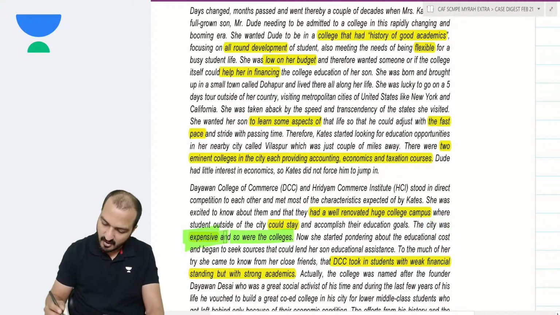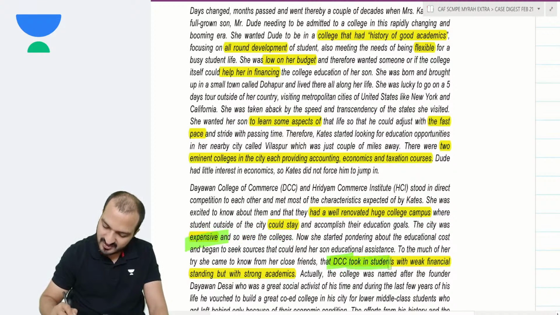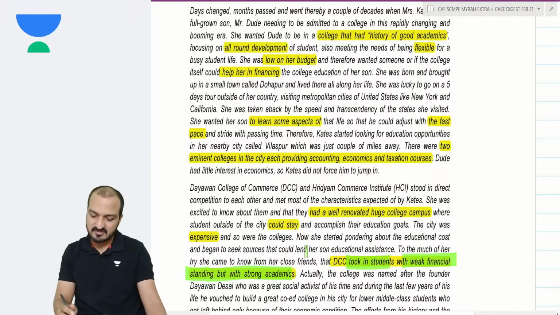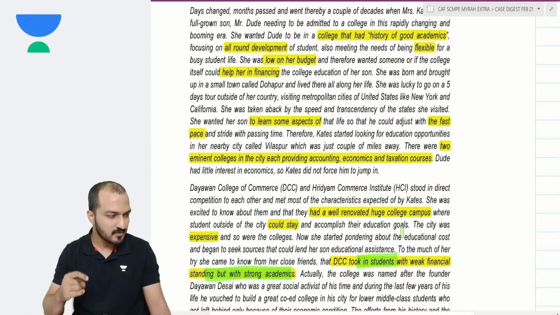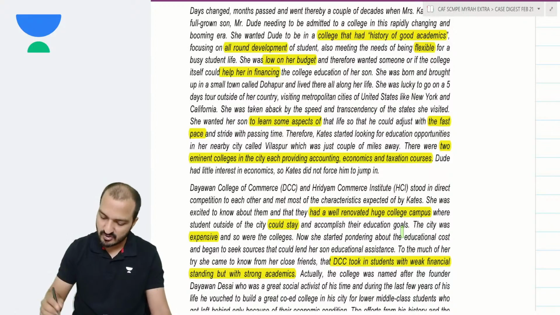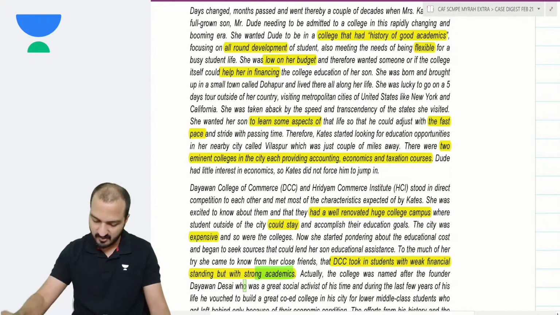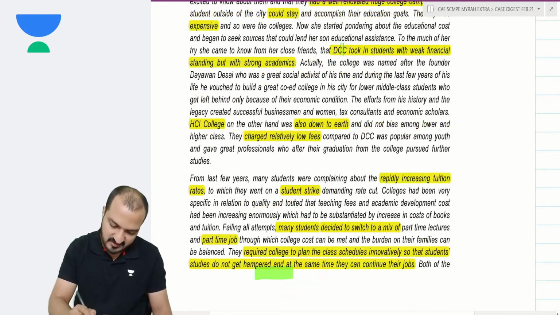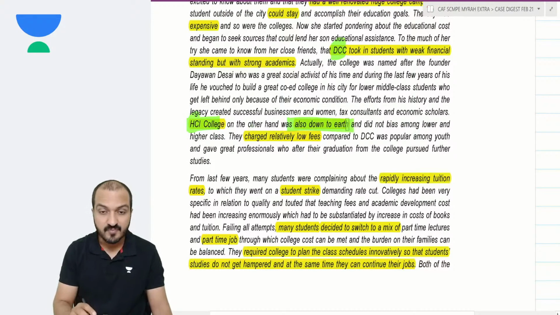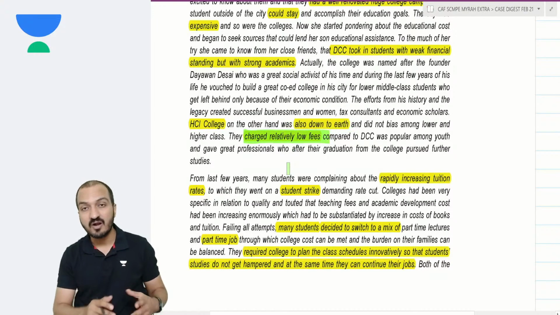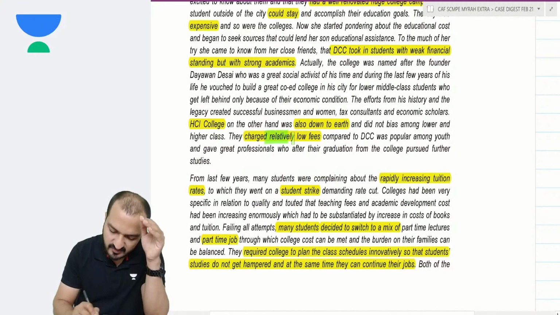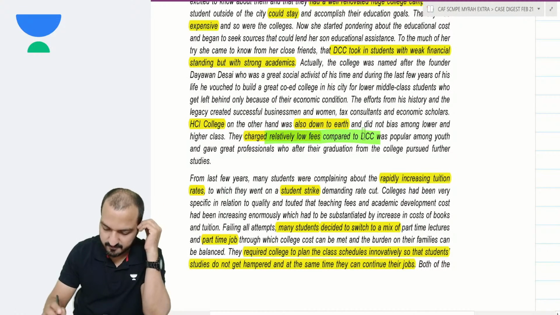Both colleges are expensive. However, DCC took in students with weak financial standing but with strong academics. DCC has some policy to give discounted fees to the students who have very good academics. Scholarship they might be giving. That is in DCC. What about HCI? HCI college, on the other hand, was also down to earth. In fact, HCI charged relatively low fees. They don't have any such scholarship program, but their basic fees itself are relatively lower as compared to DCC. Okay?